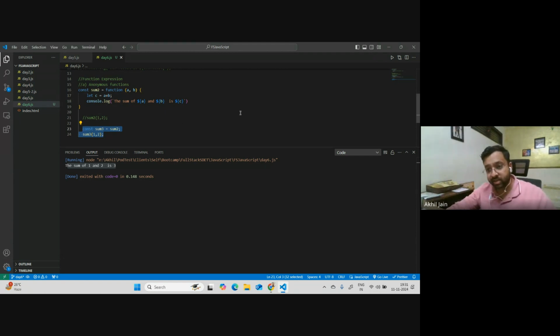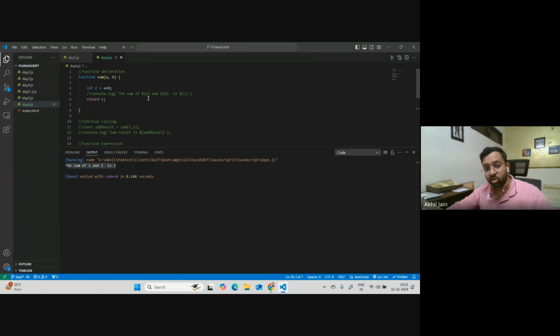In the earlier case, someone did not have the authority to change the name of the function. Let's say I'm the one who created the function, and I'm not allowing anyone to change that name. Okay, great. Let's say that is the policy which I follow. Then in that case, function declaration is the best way to do that. You will do it this way, and then just use sum to provide the input, and it will work.